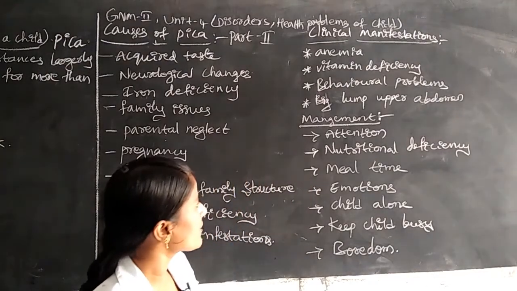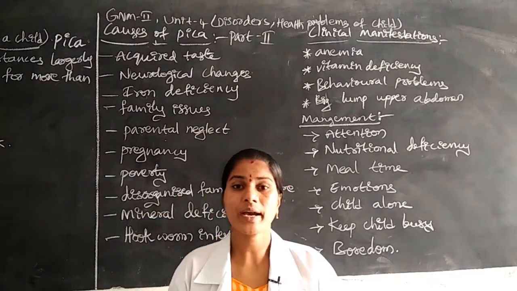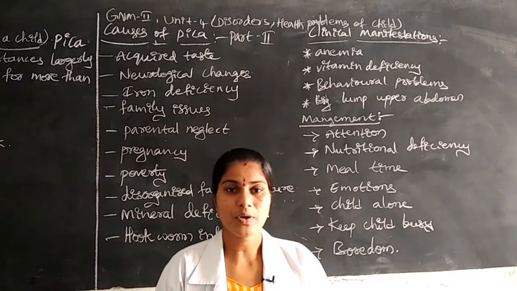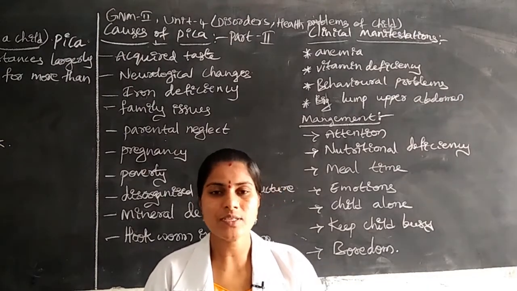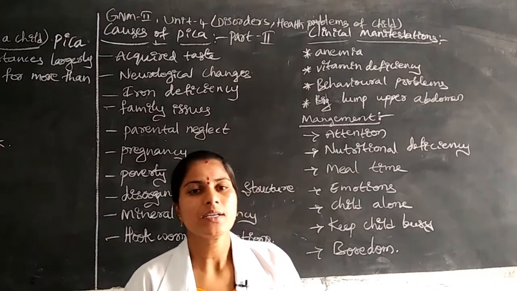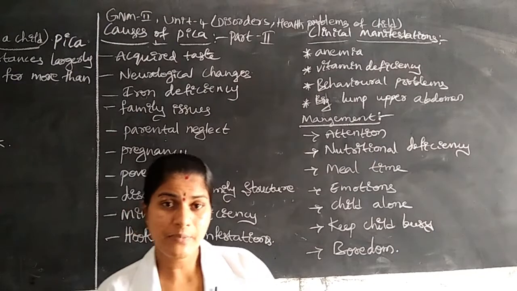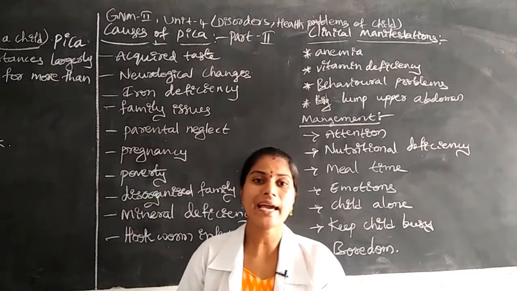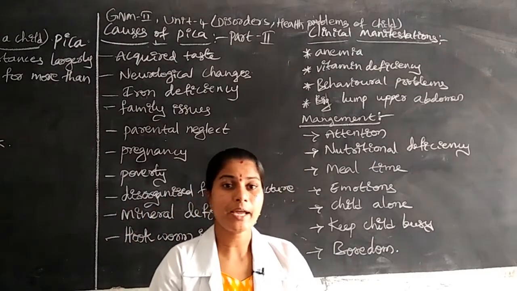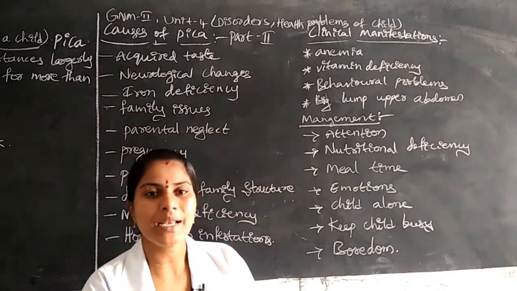Next, another one is the nutritional deficiency. As parents we have to improve the nutritional status of the children, reducing the nutritional deficiency. Next, we have to improve the meal timings. We should plan and implement proper meal timings.